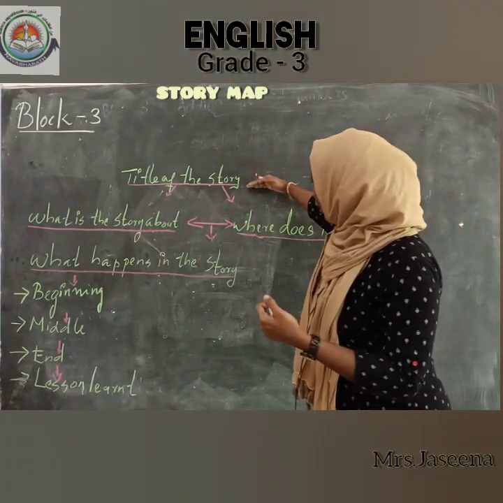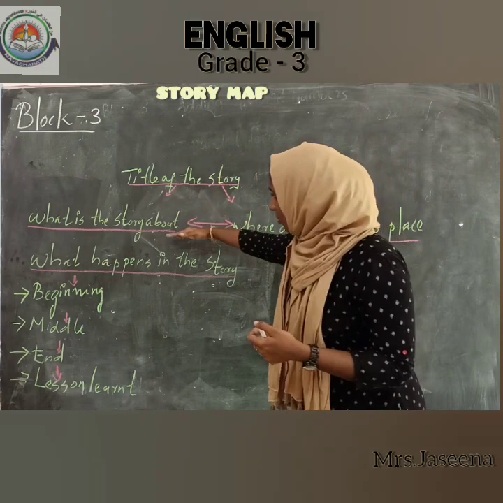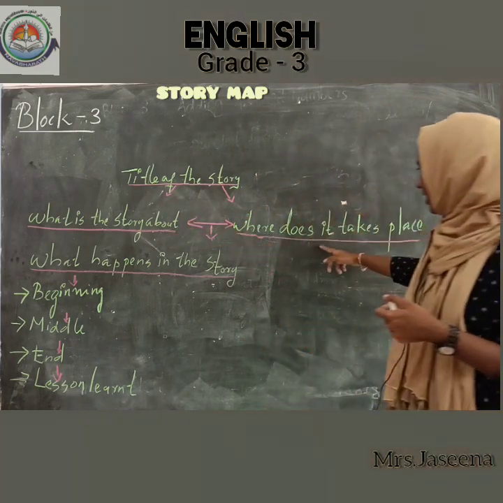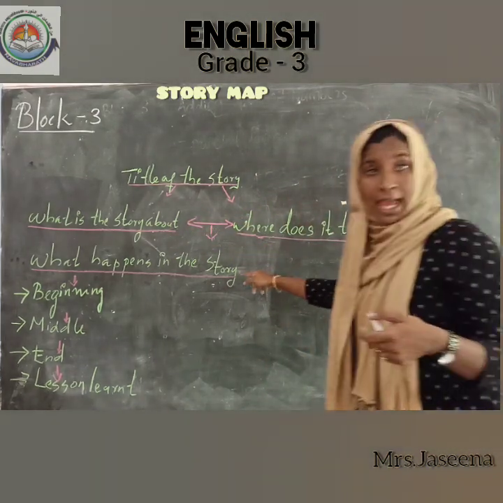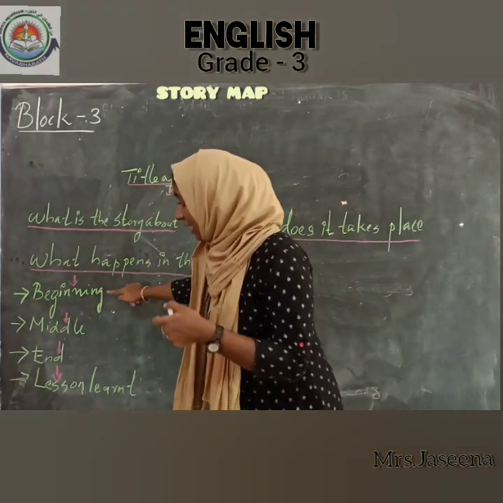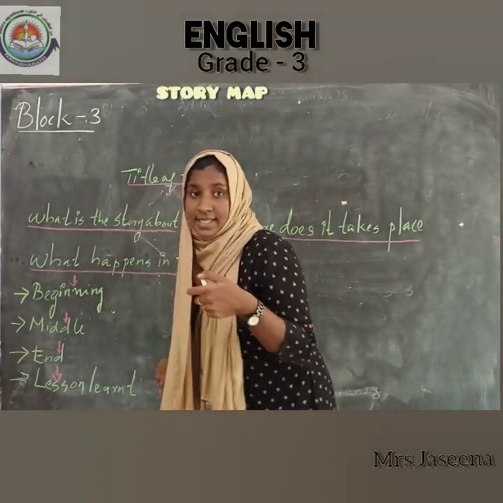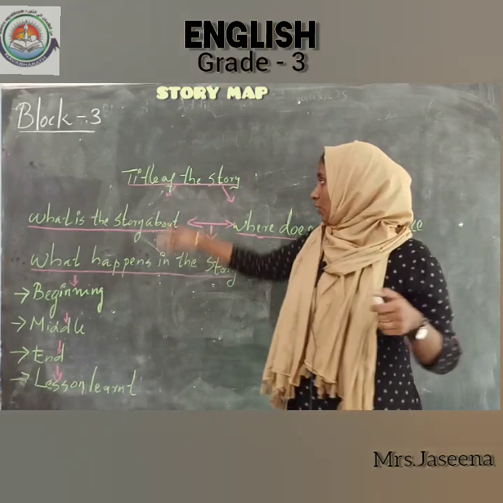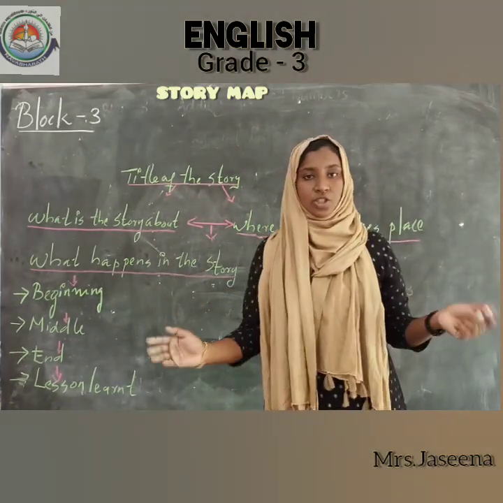Okay. See students, this is the format of a story map. First one, title of the story. Then what is the story about? Then where does it take place? And what happens in the story at the beginning, middle, end, and the lesson learned from the story. Okay. So this is the format of a story map.